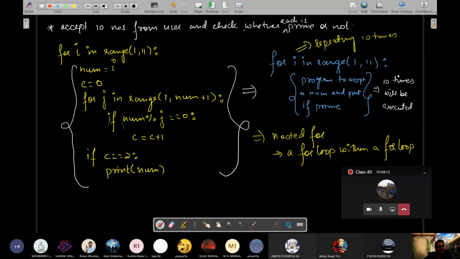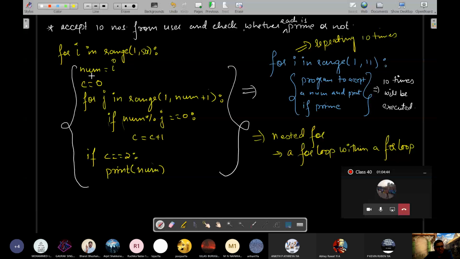Clear? Yes, sir. What if I change this to 501? 1 to 500. How many prime numbers? It will print only those numbers in the range 1 to 500 which are prime. Correct? Others won't be printed. So यही प्रोग्राम तो मैं तुम लोगों को 2 दिन पहले समझाने की कोशिश किया. Yes, sir.